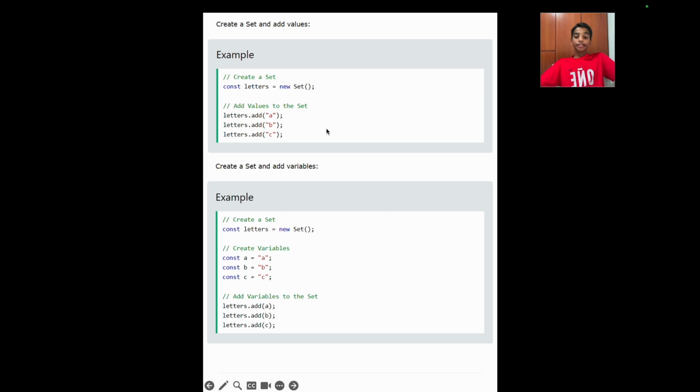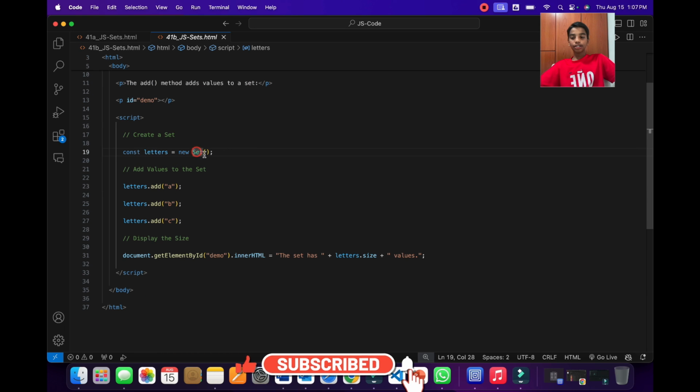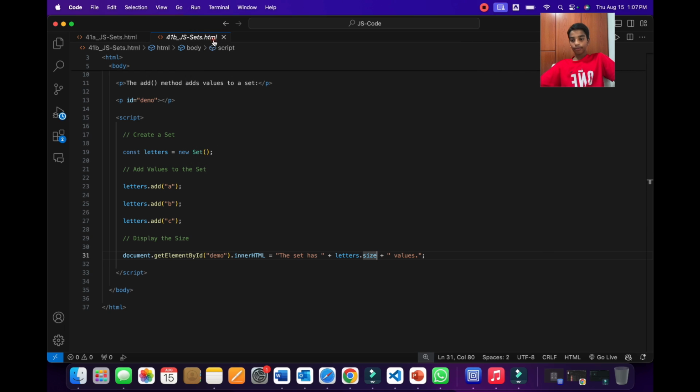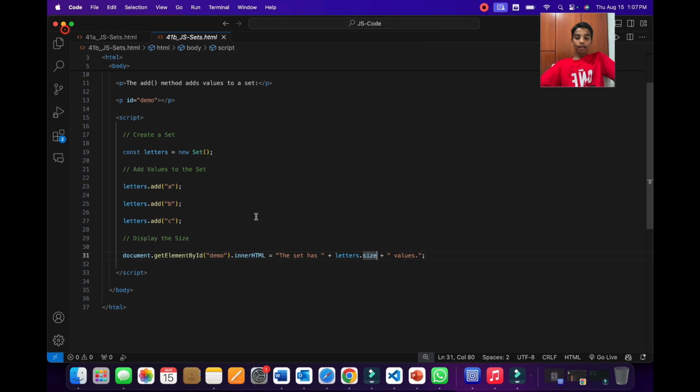Now let's look at this using Visual Studio Code. In this example we're creating a new set called letters and we are adding values to it. We're adding A, B and C. And over here, we're displaying the size of it. Now when we run this using Chrome, it will give 3 values, because we are adding new values to this empty set.